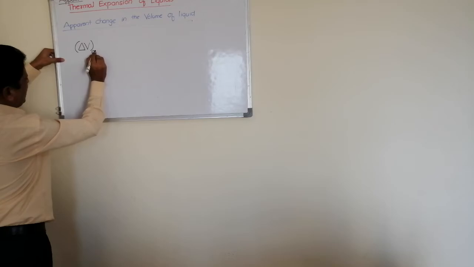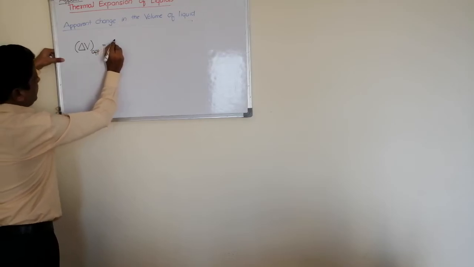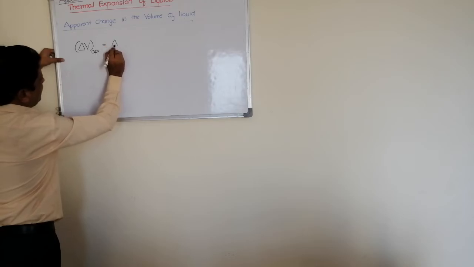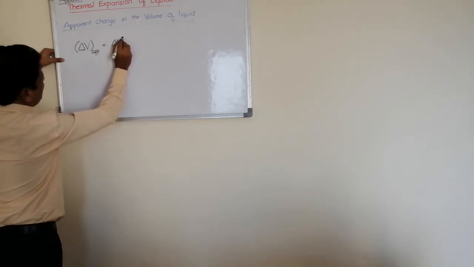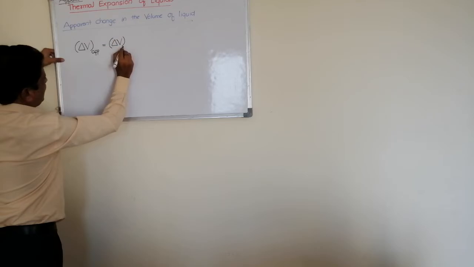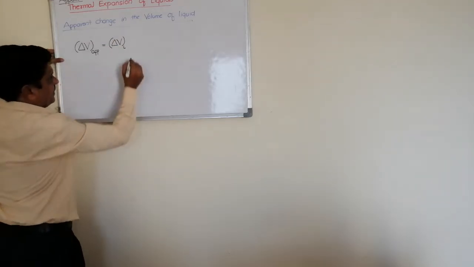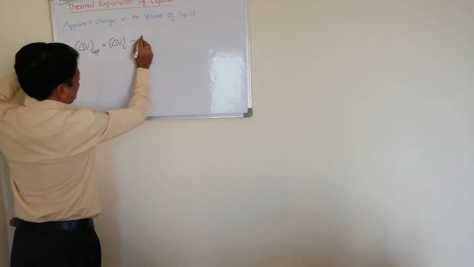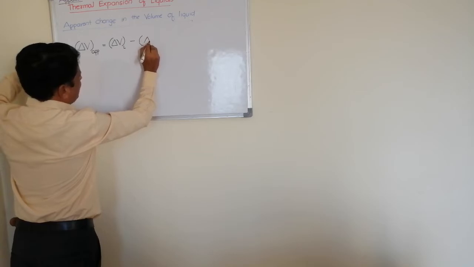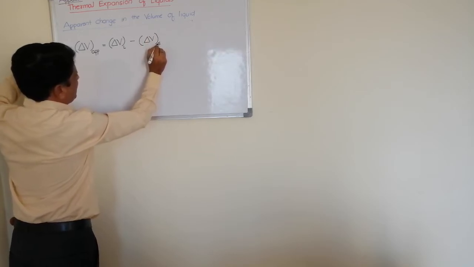Delta V apparent is equal to delta V of the liquid minus delta V of the solid container.